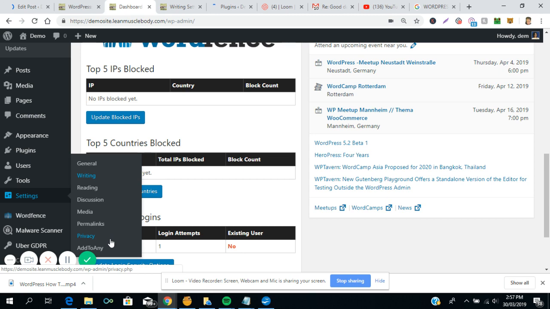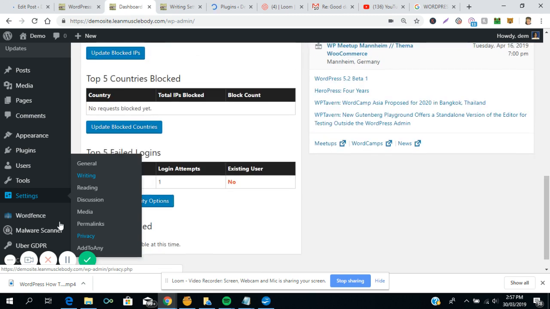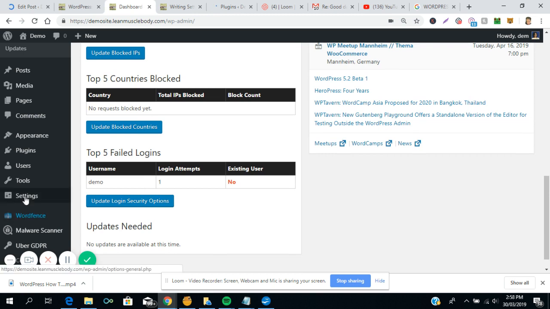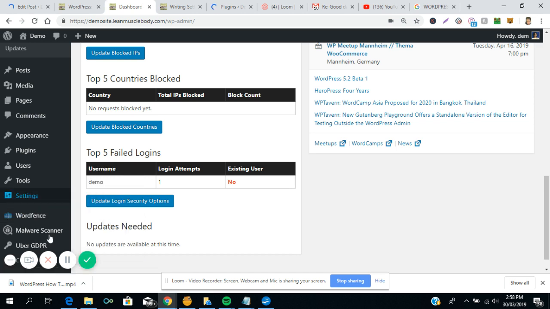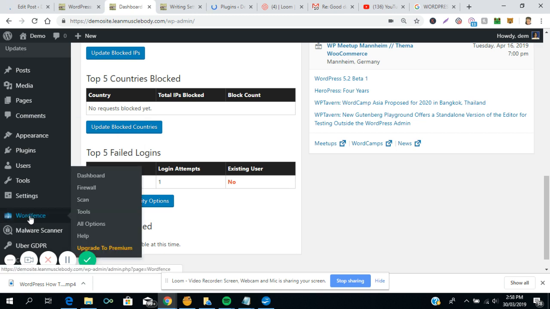And then when you scroll down here, you'd see settings, usually an area where you'd find a lot of the WordPress plugins. For example, here is a plugin called Add to Any. This plugin gives me social media icons that people can use to share my content. And when you go down further on the left-hand side of the dashboard, you would find other WordPress plugins, and if you hover over them, the instructions would come up there.